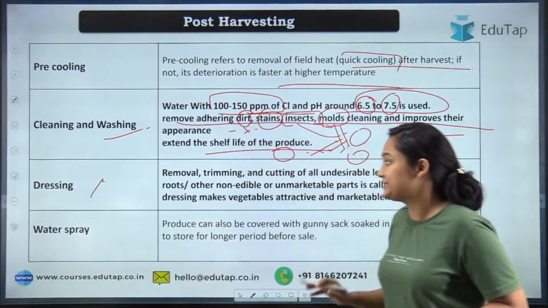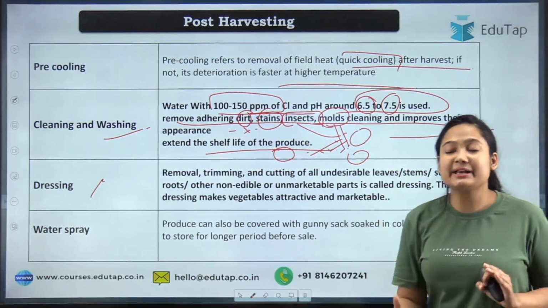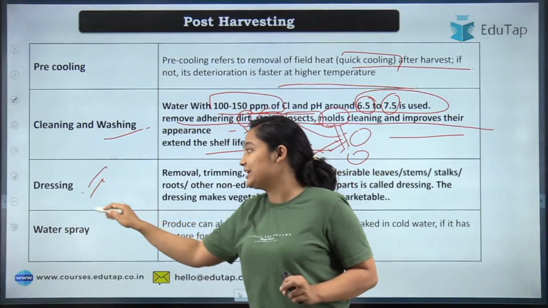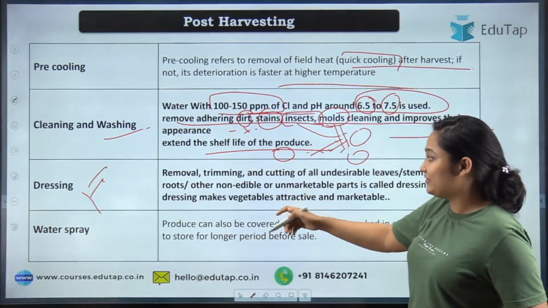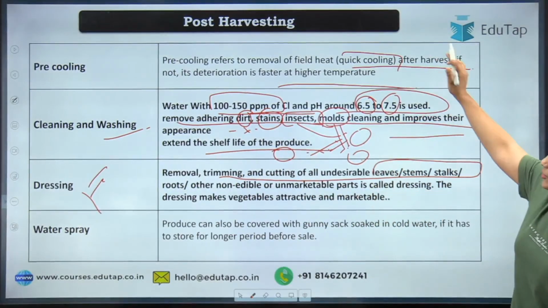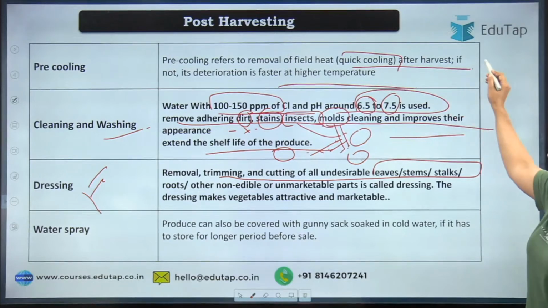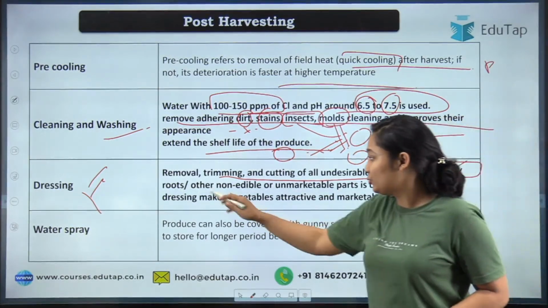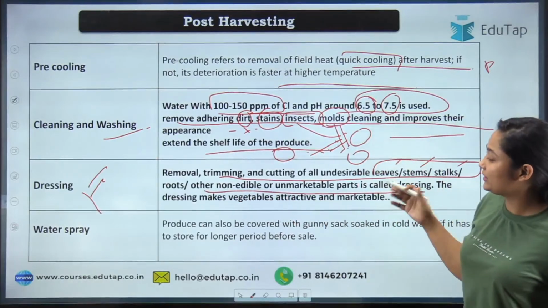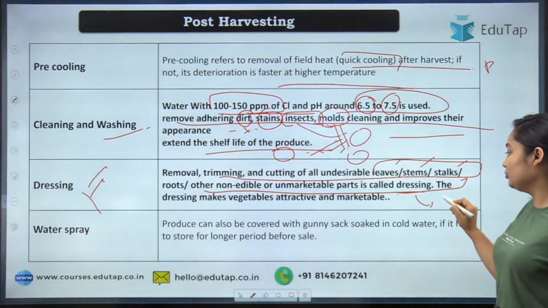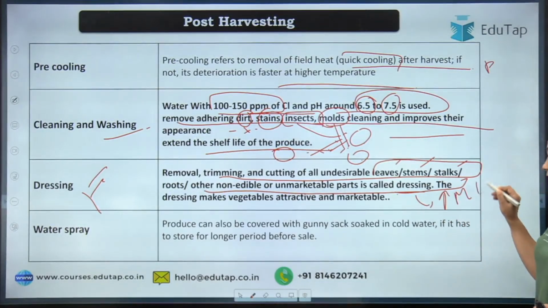Now talking about the dressing. In dressing, what we do, the non-marketable parts are removed. Okay, dressing in any case, even in the case of animals and others, you will see dressing. Why we do it: to remove, trim, cut the undesirable part. If you are talking about leaves, if you are talking about plants, in that case stem, leaves, stalk, whatever root there is, uneatable product that we are removing. This is called dressing. So dressing will increase the market value of the product.